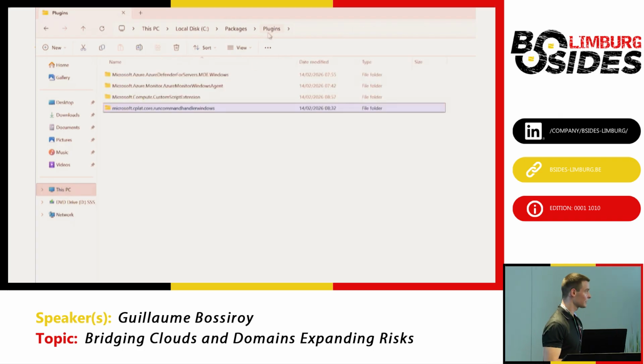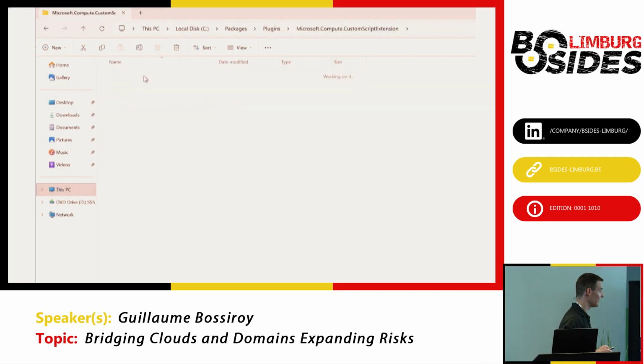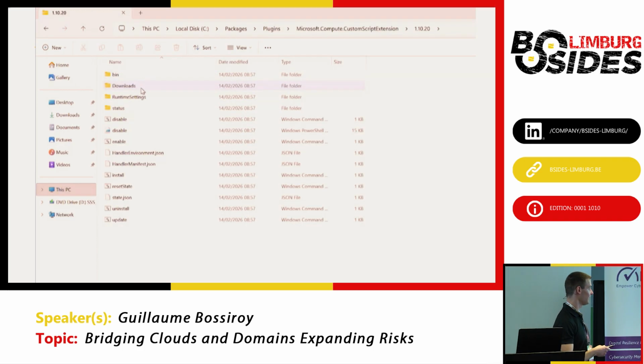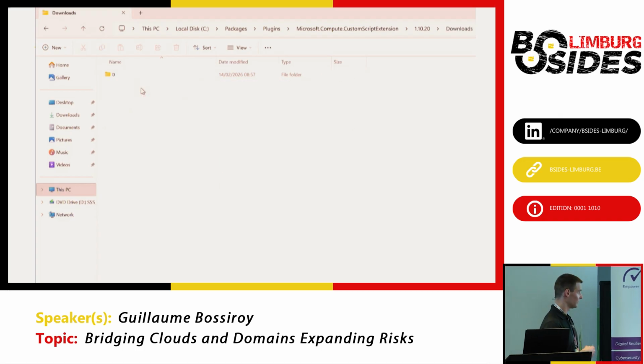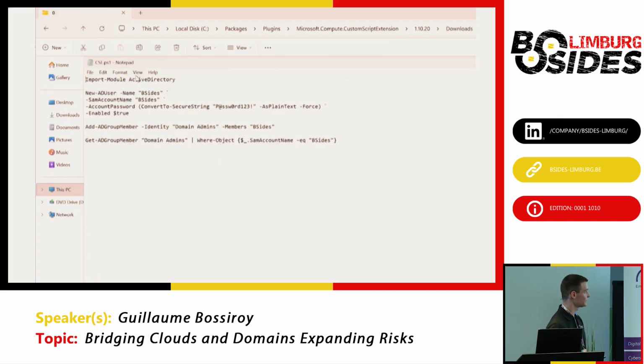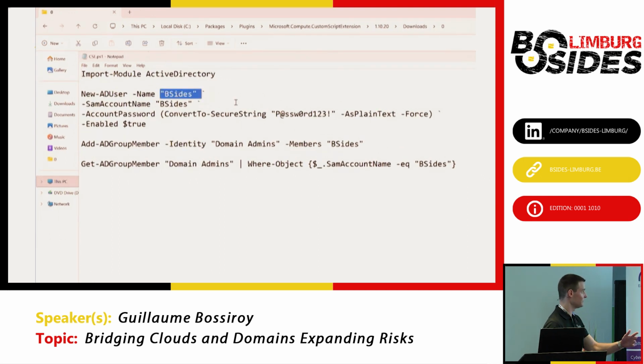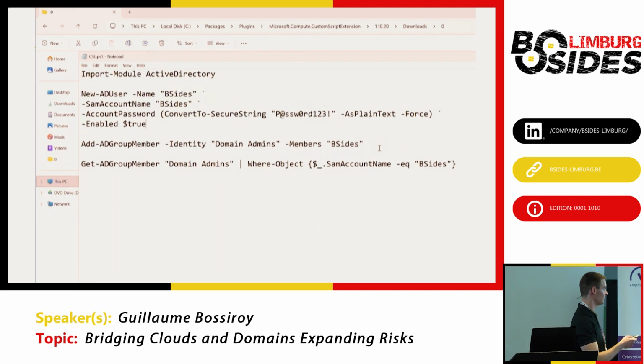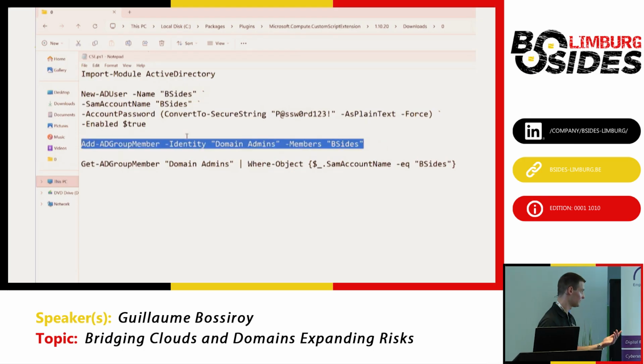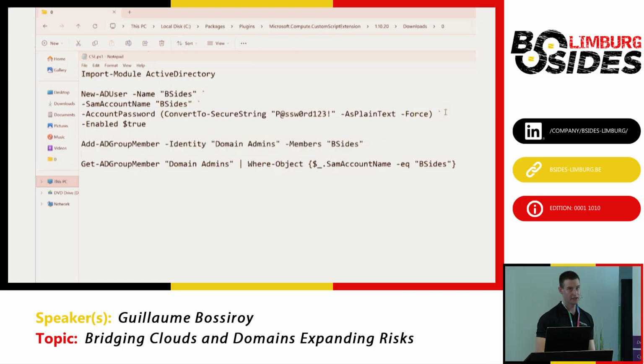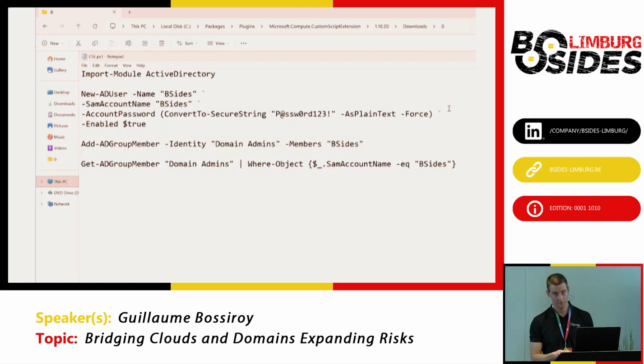And then for the custom script extension, like for the run command, we can also retrieve the content of the CSE script, which is that one. We see the new AD user, BSIDES, we see the password that has been added, and also that it has been added to the domain admin group.